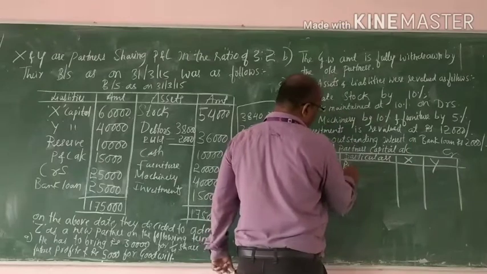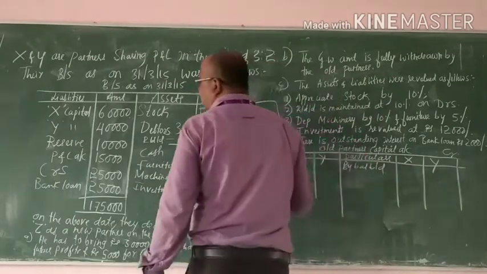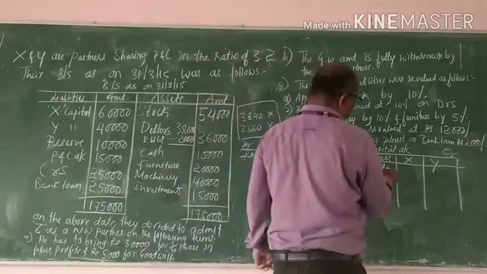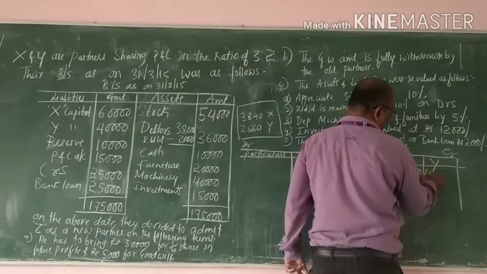By balance brought down, X 60,000, Y 40,000.